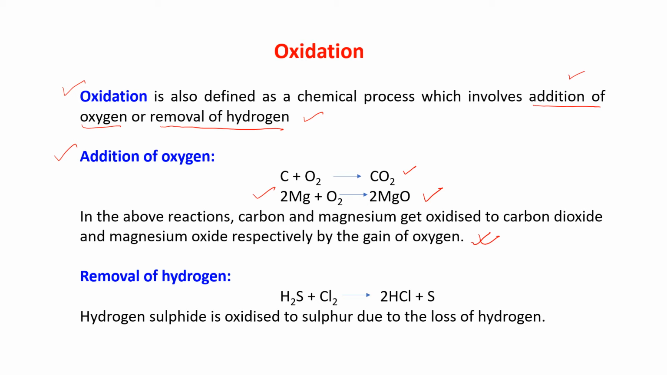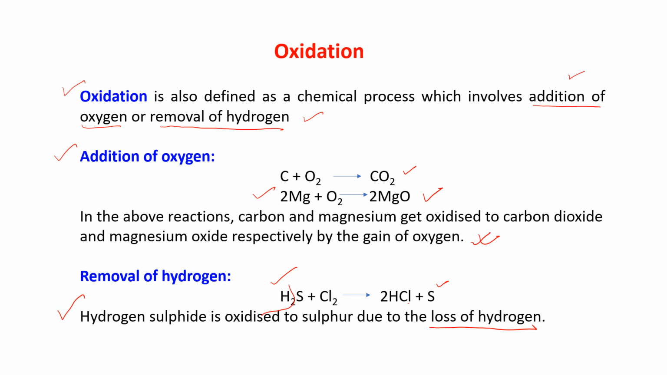Removal of hydrogen is also oxidation. See the reaction H2S plus Cl2 gives you 2HCl, and S is coming out. That means from sulfur, hydrogen is removed. So removal of hydrogen is also oxidation. So we can say that hydrogen sulfide is oxidized to sulfur due to the loss of